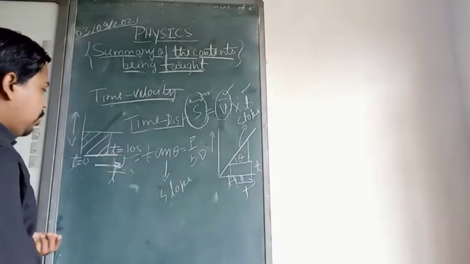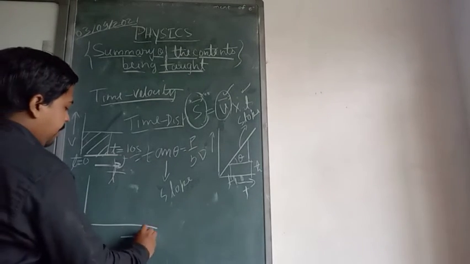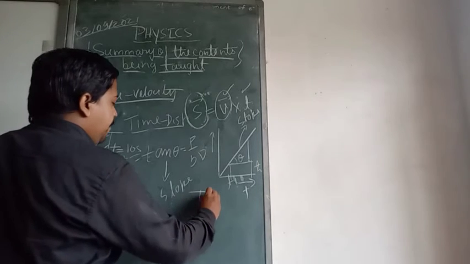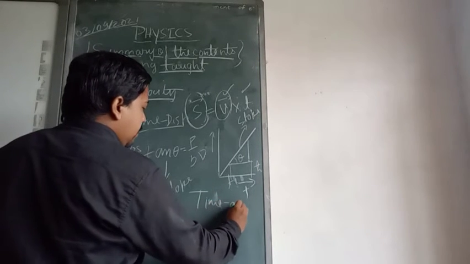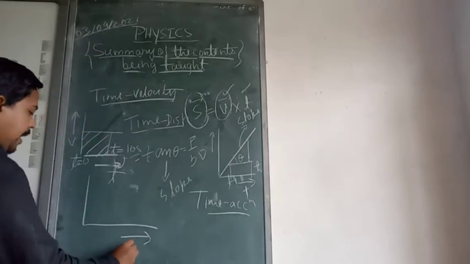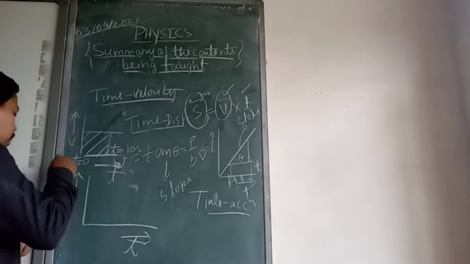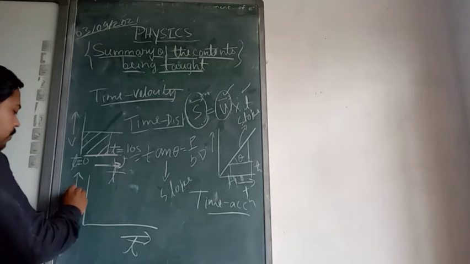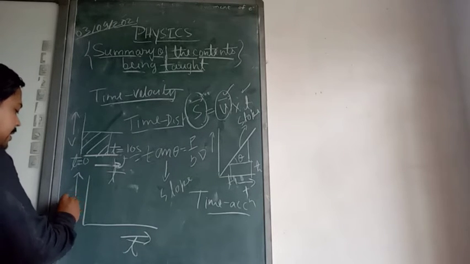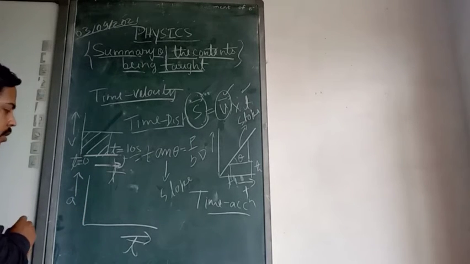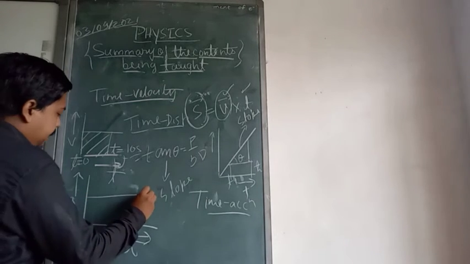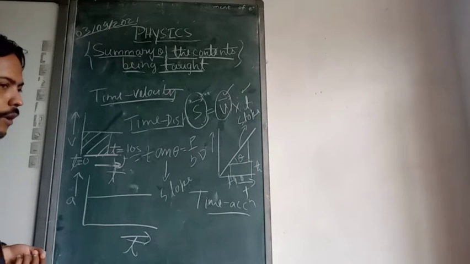And again, we talked about the time acceleration graph. In the time acceleration graph, we have the time along the horizontal axis and, in the vertical direction, the acceleration. Here also we will be getting something like this for a uniform motion.